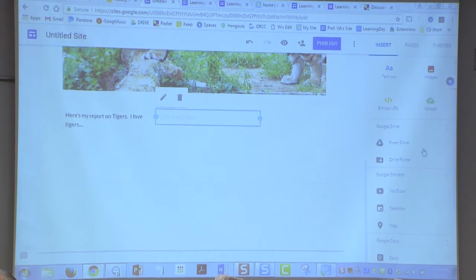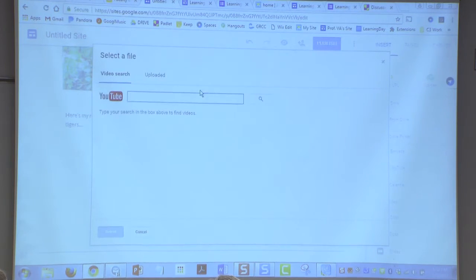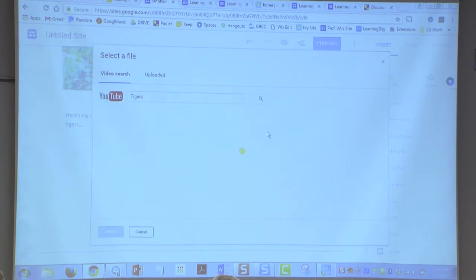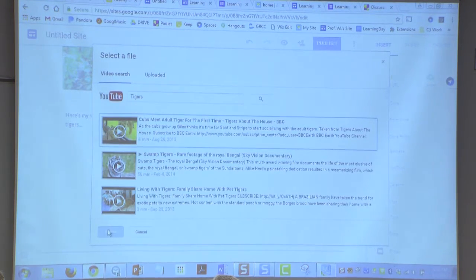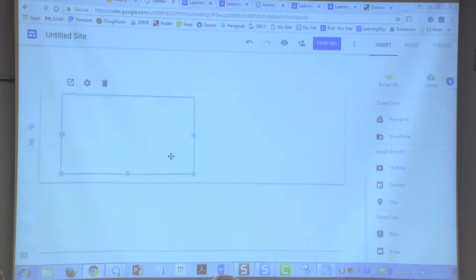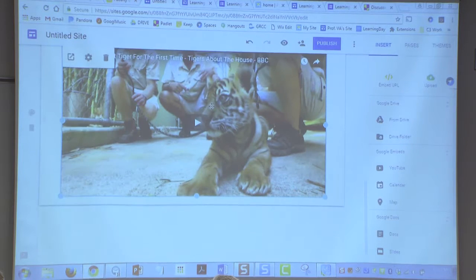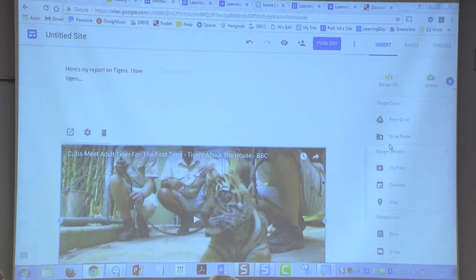But the real cool thing, if your students are doing all their work on Google Drive, is that here's all of their Google stuff. And Google, I don't know if you know, owns YouTube. So you could say, I want a YouTube video on tigers. Ooh, tiger might not be right. Tigers. Let's see. Yeah, that one looks good. I'll select that. I have a video in my website that will play just like it would on YouTube.